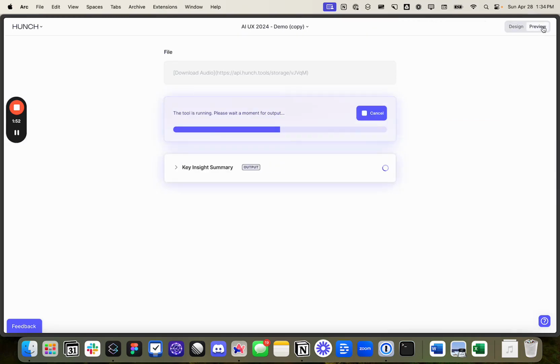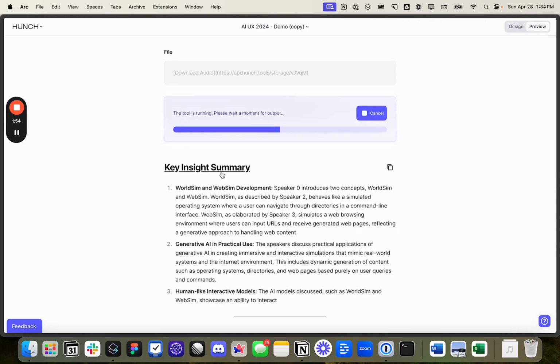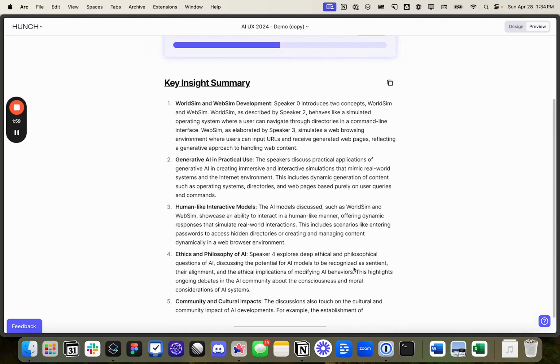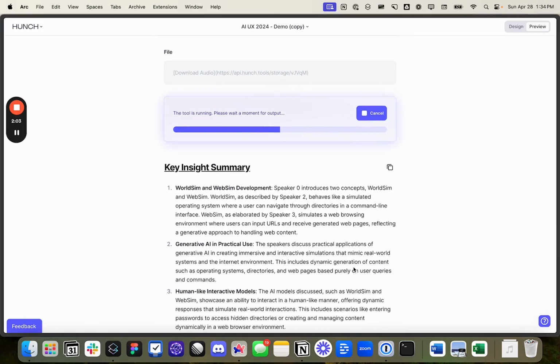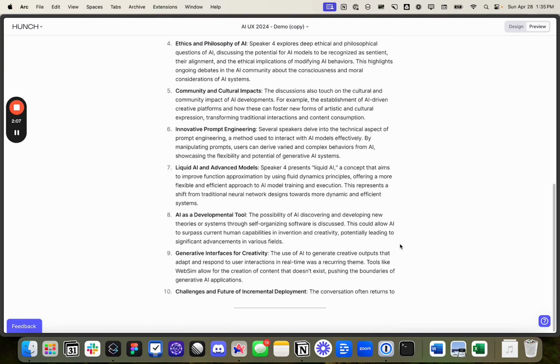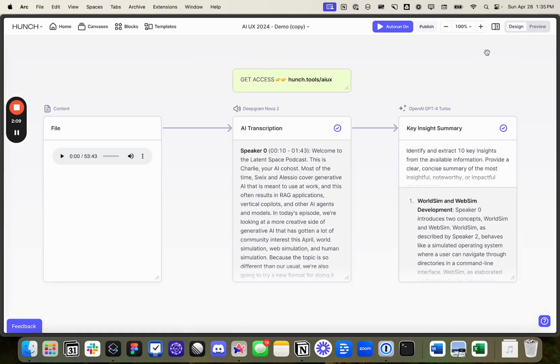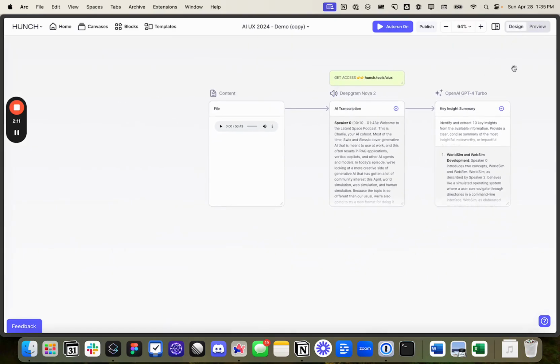And just in a minute, we've created a reusable tool. So I'm going to toggle over to this preview view, and this is what the tool would look like if we shared it with our team. So anyone would be able to just drop a new podcast into the input there, hit run, and then get 10 insights. Let's see how much we can do in the next minute.